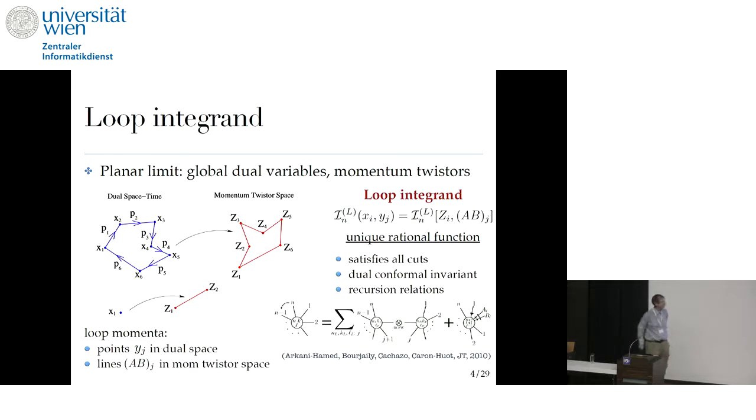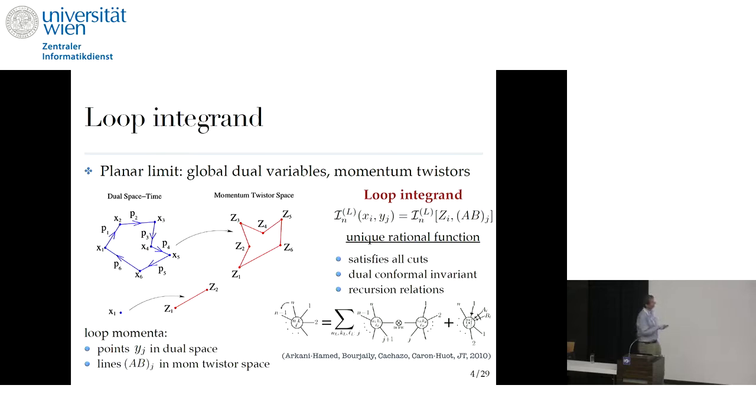So you can define a unique rational function called the loop integrand at L loops, which is basically summing all contributions together and just talking about this function. Now, the dual variables are derived from the momenta because the particles are ordered, so you also have ordered momenta. And there are these points x, which are related to the differences of the momenta. And these are the dual coordinates.